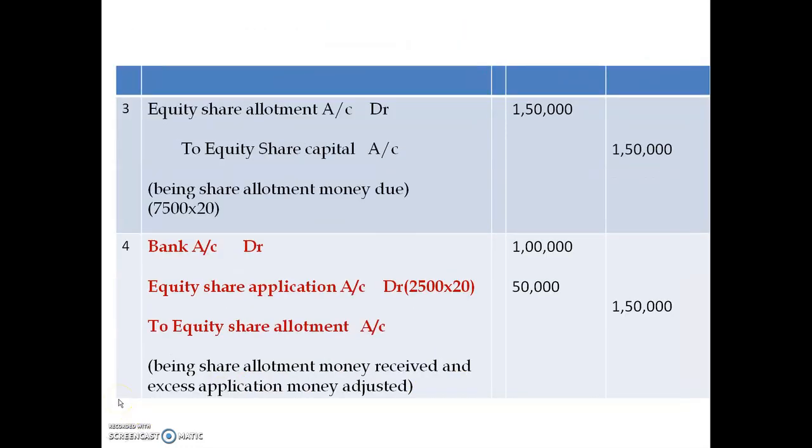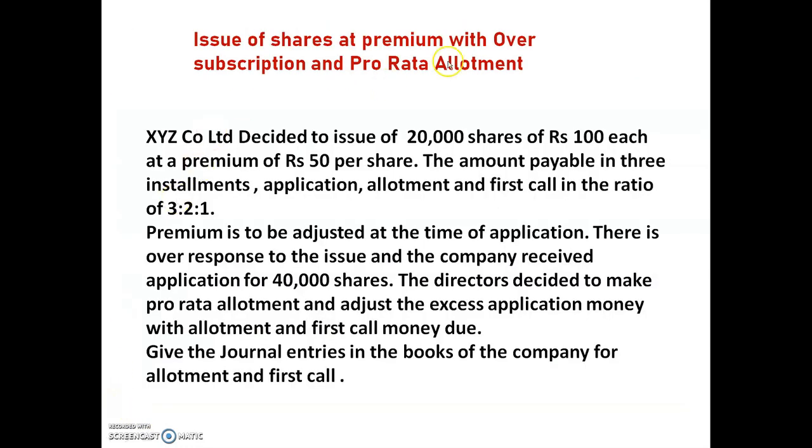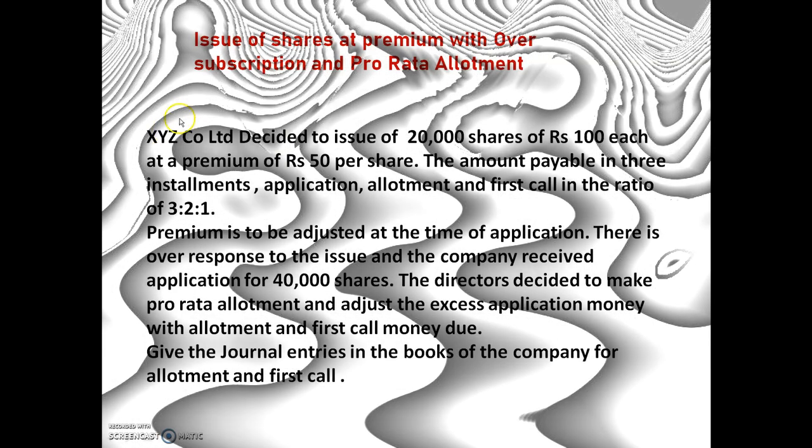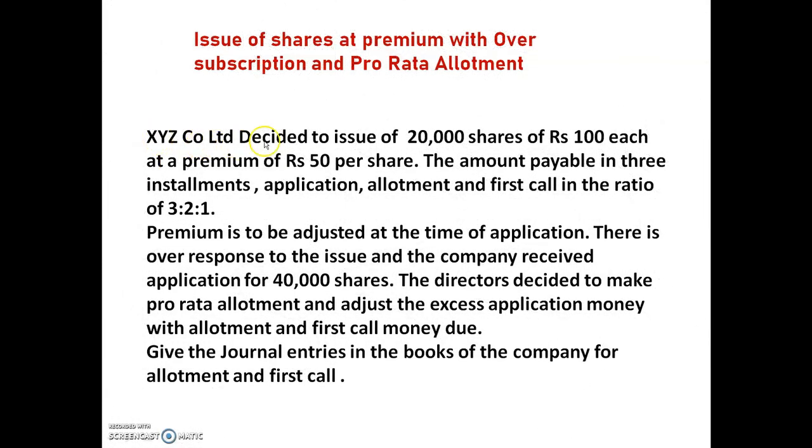so the next problem will be issue of shares at premium with oversubscription and pro rata allotment. Okay students, see here: XYZ Company Limited decided to issue 20,000 shares of rupees 100 each at a premium of rupees 50 per share.